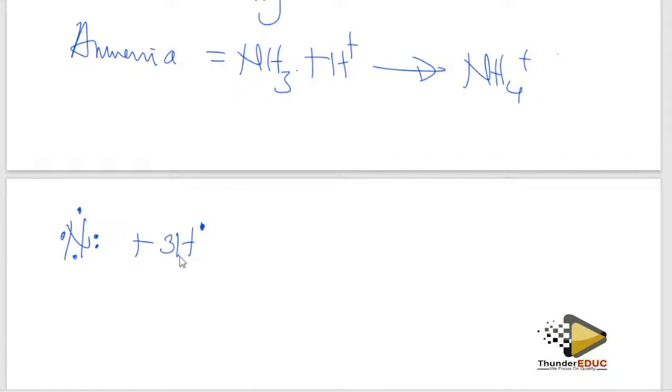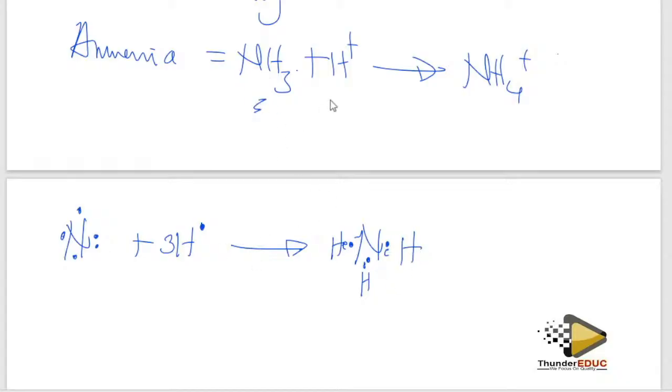When I combine the 3 hydrogens, it forms this ammonia. I'm going to have nitrogen and a hydrogen there, nitrogen and a hydrogen there, and nitrogen and a hydrogen there. So it forms this ammonia.